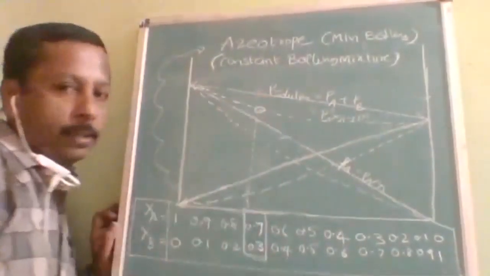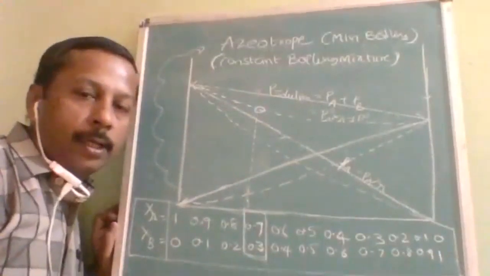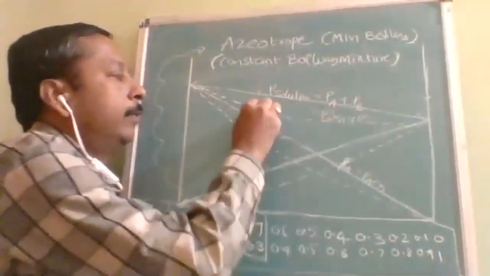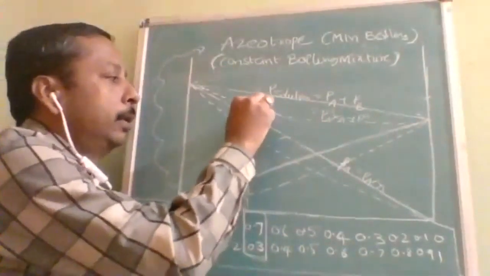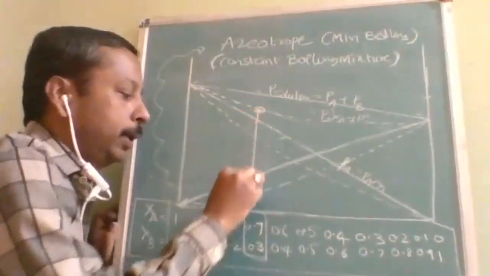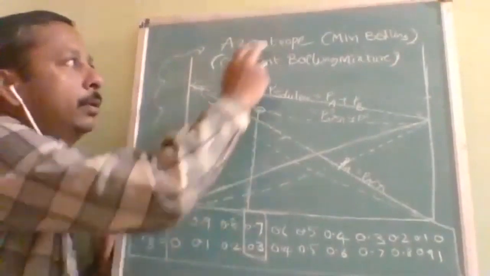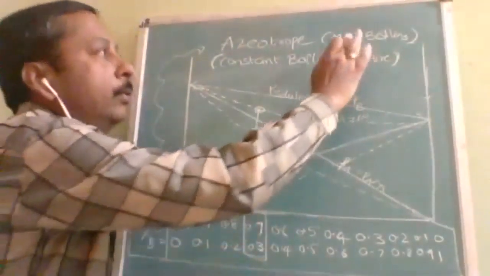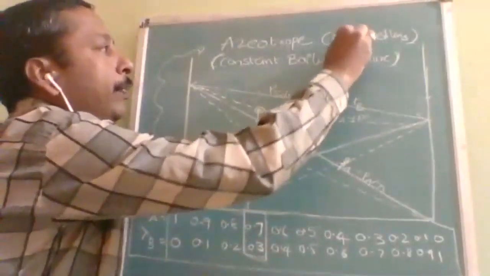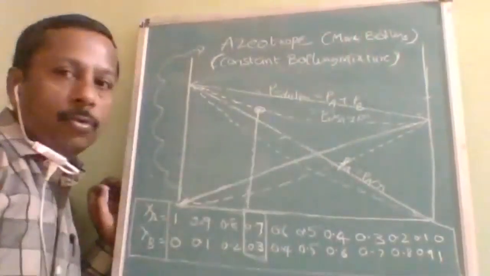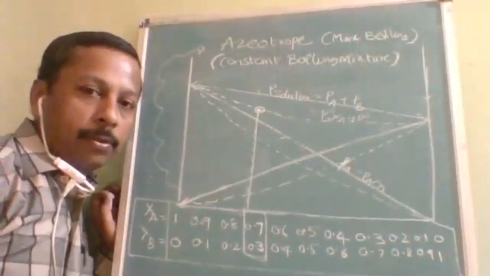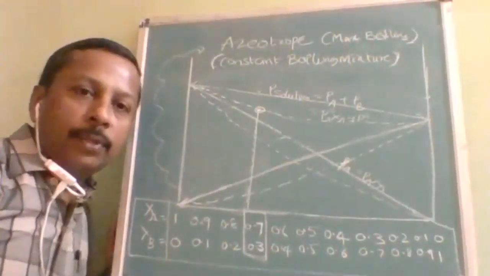See at this point, this is also called an azeotrope, because after this there will be an increase, and before this it already increased. So this is the lowest, but instead of a minimum boiling azeotrope, it is going to be a maximum boiling azeotrope. Understood?